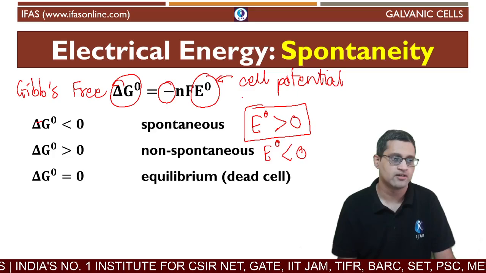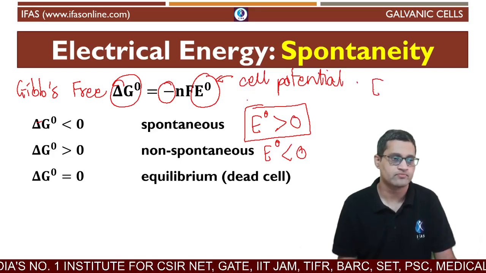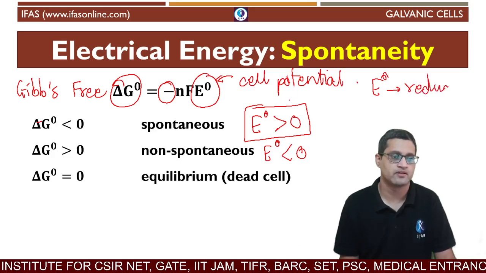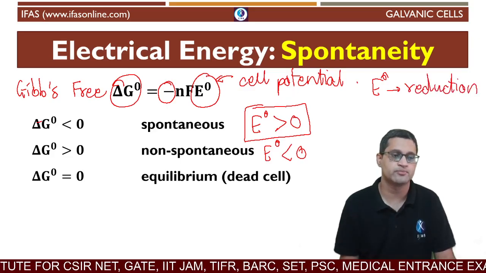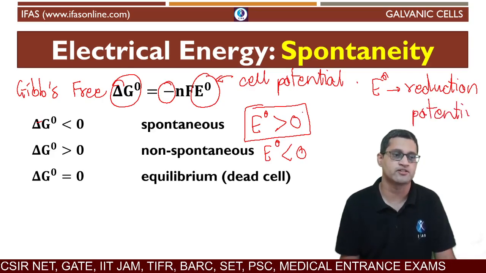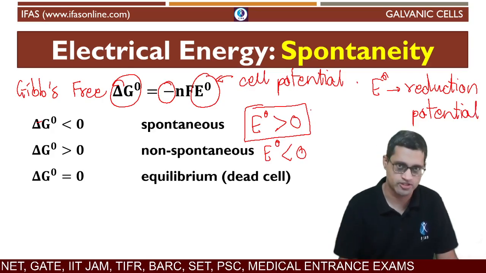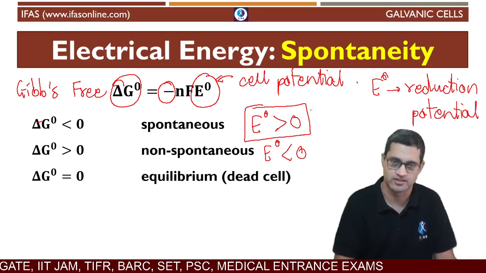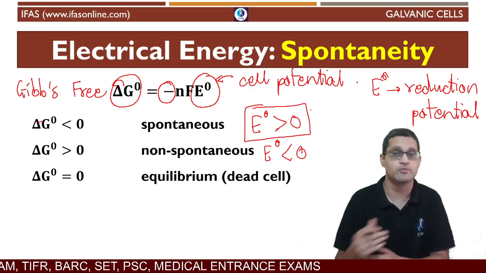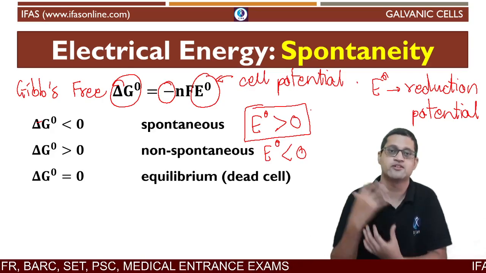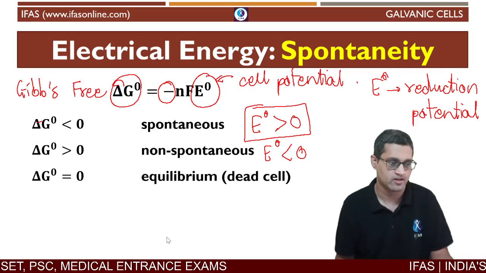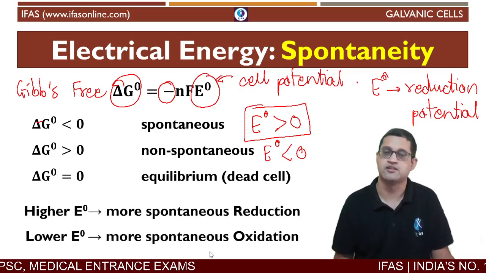And this E naught is essentially the reduction potential, which tells us the possibility of reduction happening. So if E naught is positive, it means reduction is spontaneous. Reduction will happen automatically. If E naught is negative, it means oxidation is spontaneous. Oxidation will happen spontaneously. So that is what we are seeing here.